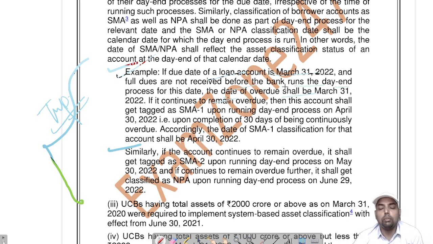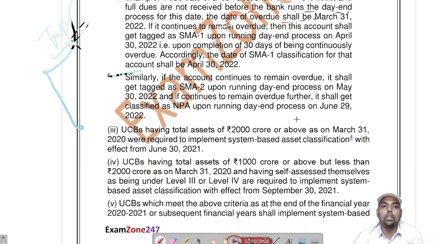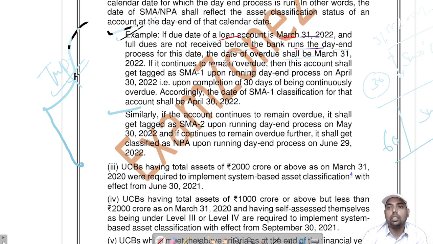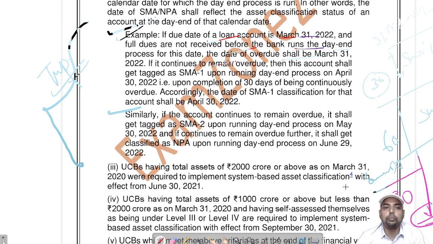It shows when a loan amount is overdue and when it converts to NPA. I will explain the concept of SMA. Suppose a loan was due on 31st March 2022 but it is not paid for 30 days, then it will be SMA 0. If it is not paid for the next 60 days, SMA 1. If it is not paid for the next 90 days, SMA 2. There is no concept of SMA 3 because it will all turn to NPA.